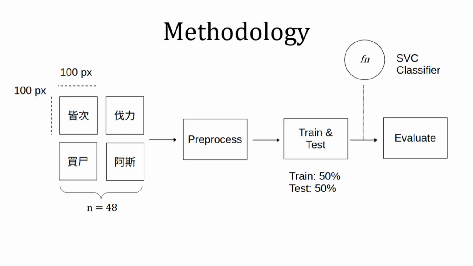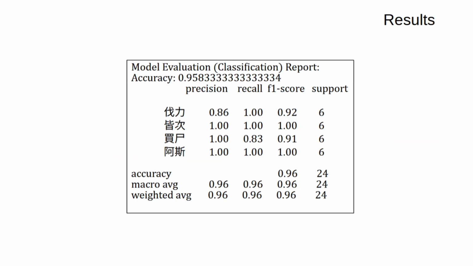I prepared a total of 4,800 images of Old Korean words. In the top left corner, which means king, the top right, meaning blue, bottom left meaning garlic, and bottom right meaning morning. Then I pre-processed these images using scikit-learn, the result of which are then fed to train and test sets, equally dividing the number of images to each set. The evaluation of the model was done using SVC classifier, which is powerful for image classification and for small sample size. This is the evaluation report.